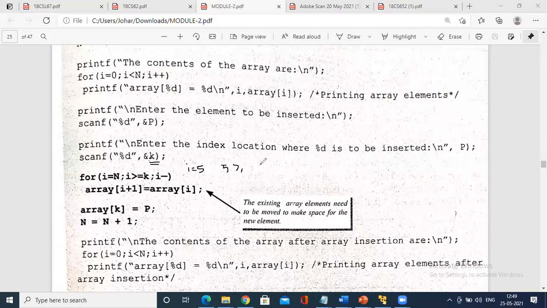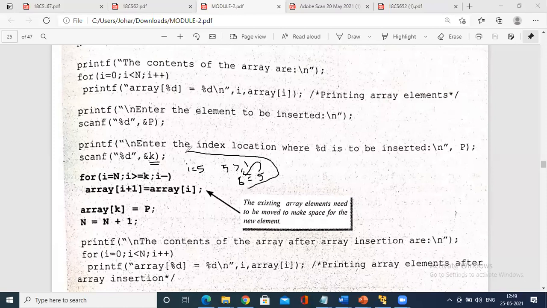So as per the program, 5 is greater than or equal to 1. Is 5 greater than or equal to k? Yes. So what you have to do is increment: A of I plus 1. What is I plus 1? 5 plus 1 is 6. So you shift: make memory location 6 equal to memory location 5. Memory location 5 will be shifted to 6.